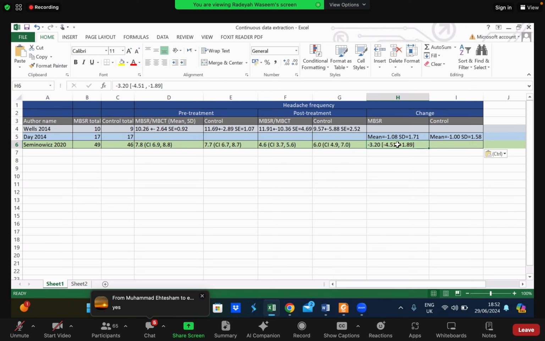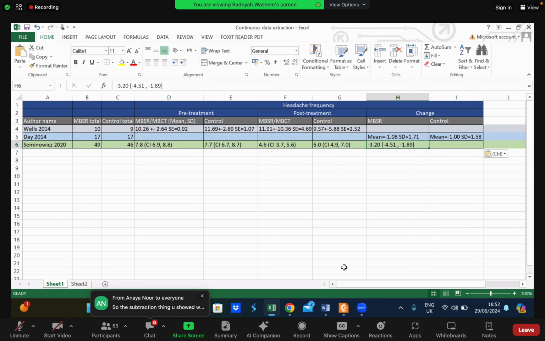If you have total and event, if you have mean and standard deviation, if you have confidence interval, if you have risk ratios, if you have hazard ratios, everything can be entered in the calculator and you can get the final result. Okay, now let's go to the next question.